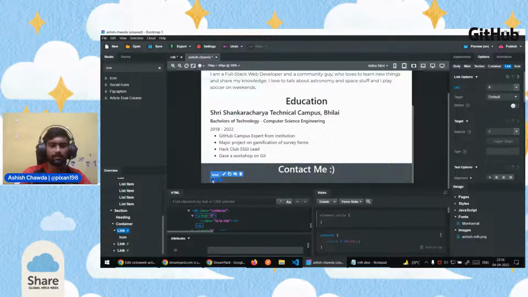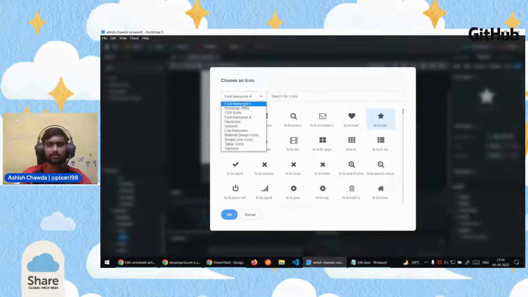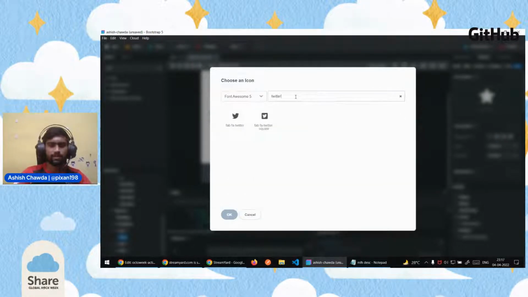I'll double click on the icon so that it will show me this dialog box where I can select a list of icons. I am searching for icons in Font Awesome 5. So I'll search for the Twitter icon.